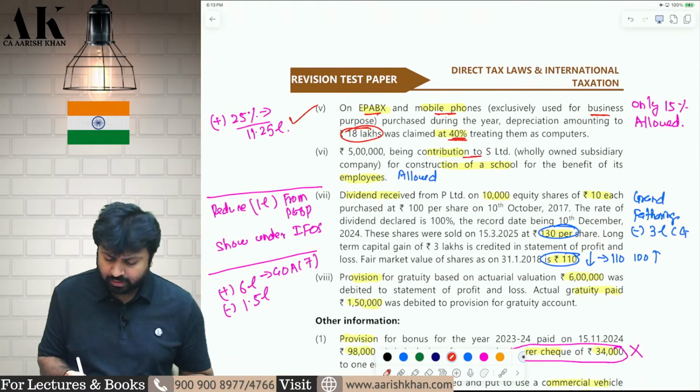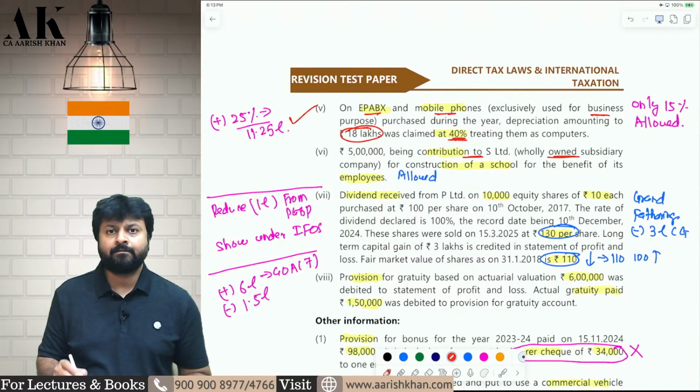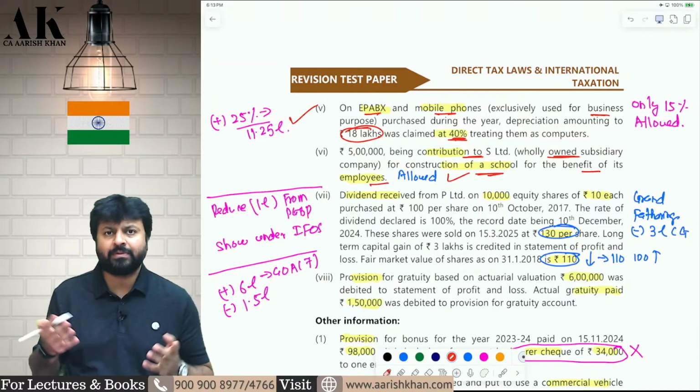Next, you are giving some contribution to your wholly owned subsidiary for the purpose of construction of a school for the benefit of the employees. So, this is for the purpose of business and profession.